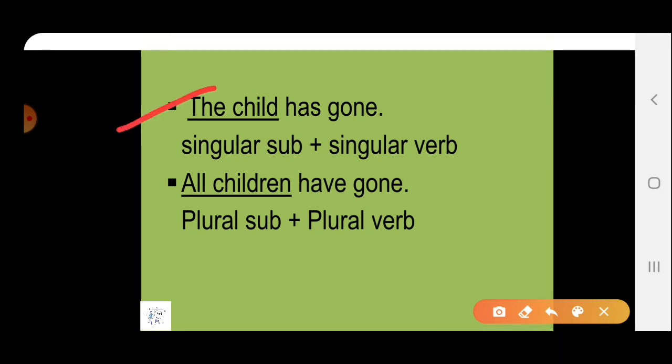The child has gone. We are talking here about one child, that is singular. So it means our subject, the child, is a singular subject. It is followed with a singular verb. It means a singular subject is followed with a singular verb. All children have gone. All children, plural subject, is followed with a plural verb. Means a plural subject will be followed with a plural verb. Fine. So that's why according to the number and person of the subject, the verb will be determined.